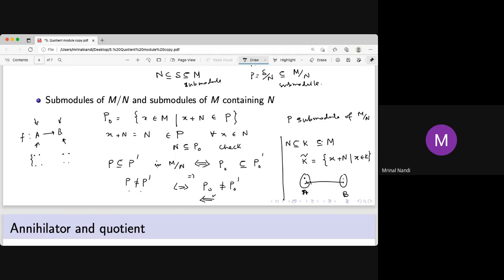Two different elements here go to different elements there, and we have an element and we go to this,